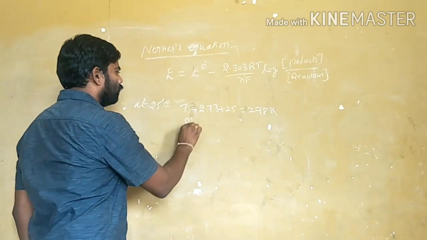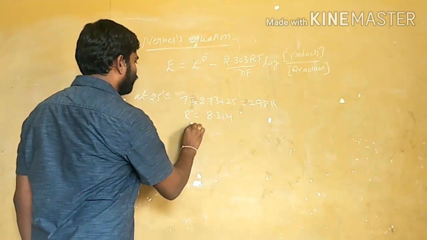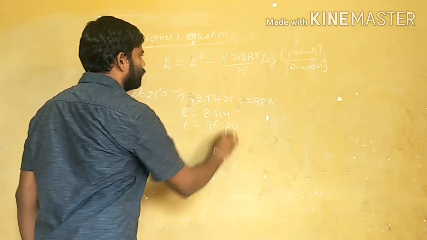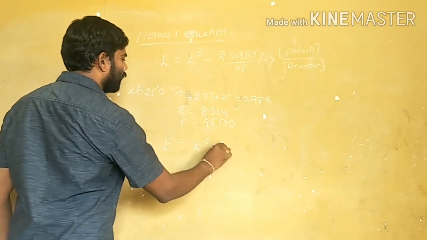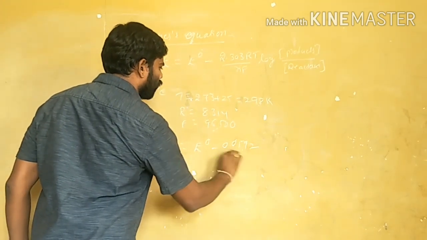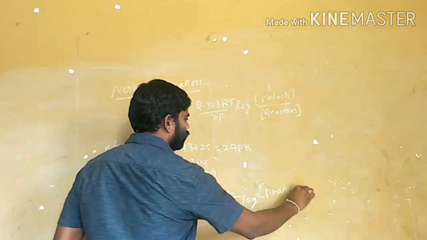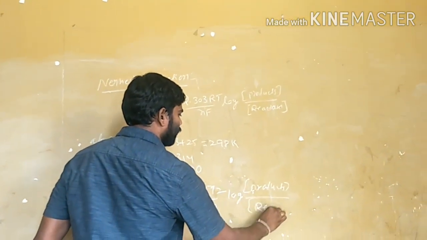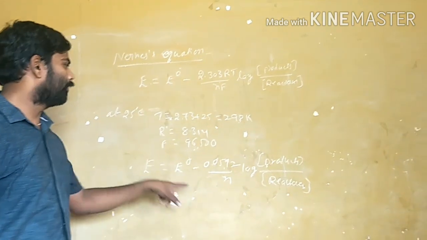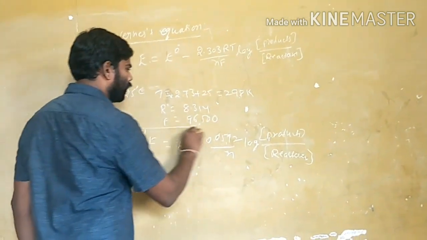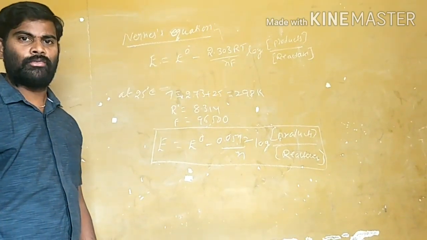And R value is 8.314 and F is equal to 96,500. By substituting these values, I am rewriting this equation as E is equal to E naught minus 0.0592 by N log concentration of products by concentration of reactants. This is the Nernst equation at 25 degrees centigrade.